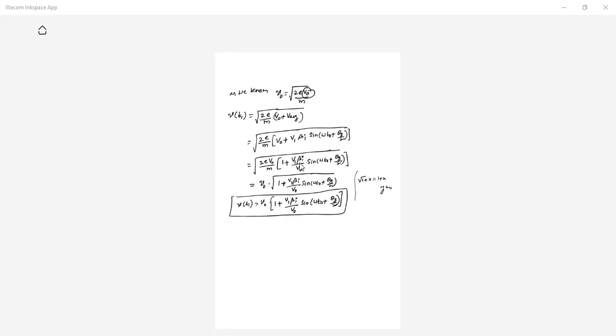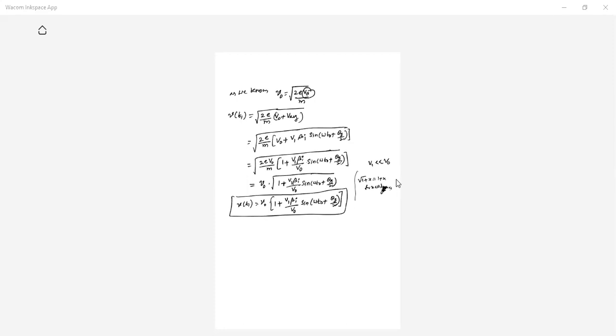If x is less than 1, here V1 by V naught, V1 is very, very less than V naught. So this term is very much less than 1. So root of 1 plus x, I am writing 1 plus x here, for x much less than 1. So 1 plus this one. So this is one equation.